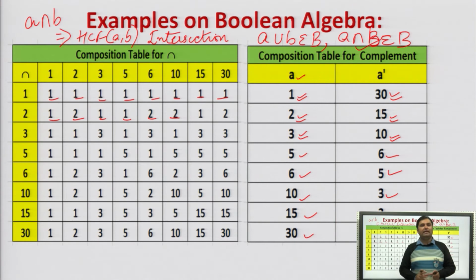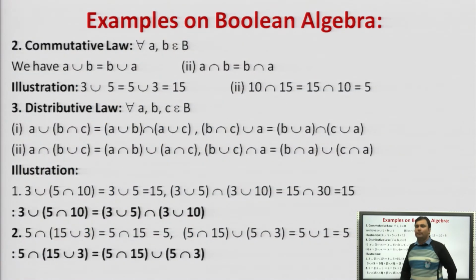तो what we are saying, closure means is what? If we do the union of two elements A union B or the intersection of two elements A intersection B, then all the values that come out of the composition table will belong to B. That is A union B and A intersection B belongs to B. Agreed? Next is commutative law.